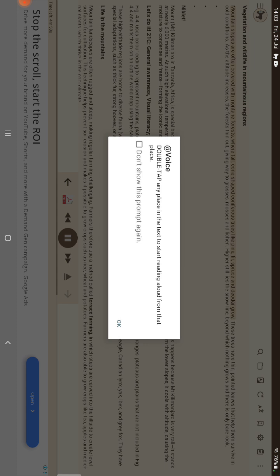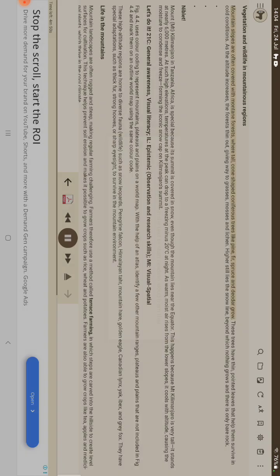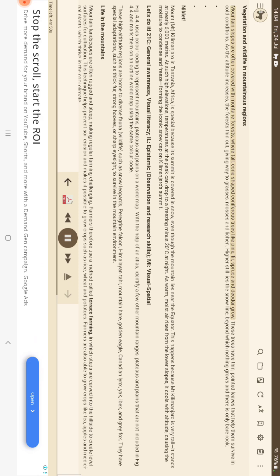Mountain slopes are often covered with montane forests, where tall, cone-shaped coniferous trees like pine, fir, spruce and deodar grow. These trees have thin, pointed leaves that help them survive in cold conditions. As the altitude increases, the forests thin out, giving way to grasses, mosses and lichen. Higher still lies the snow line, beyond which nothing grows and there is only bare rock.